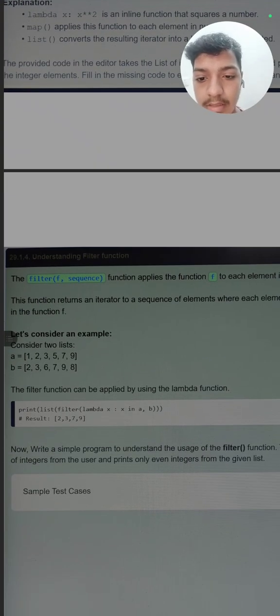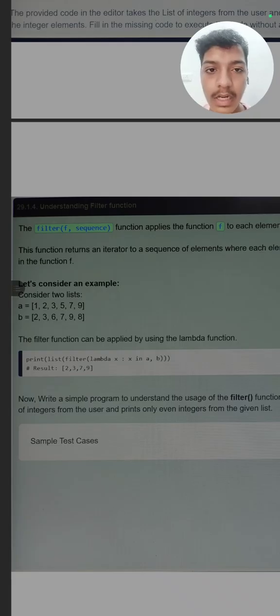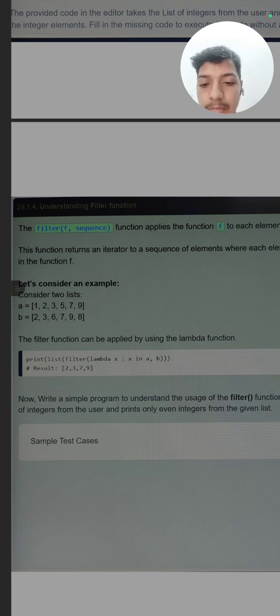Let us consider two lists, A and B. Print list filter lambda x in A and B. The result will be 2 3 7 9. It will write the things that are in both lists, in ascending or descending order, whichever you want to type. So here 2 is common, 3 is common, 7 is common and 9 is common in both lists. So it will print 2 3 7 9 in ascending order. So this is the basic function of the filter sequence.